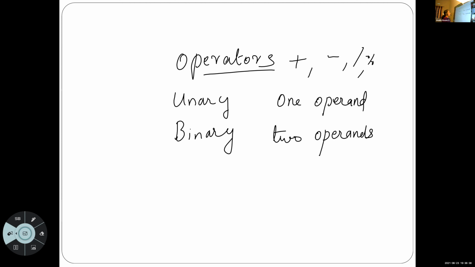I will first explain what is binary operator. That is operator with two operands. Take normal addition. How many values are needed for addition? Two. So 5 plus 6. This plus operator is a binary operator because it needs minimum 2 operands. So these are operands. Is it clear, Sayujya? Yes, ma'am. Okay.